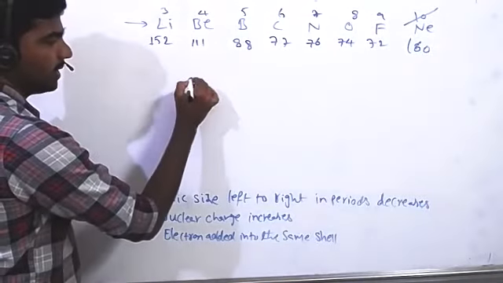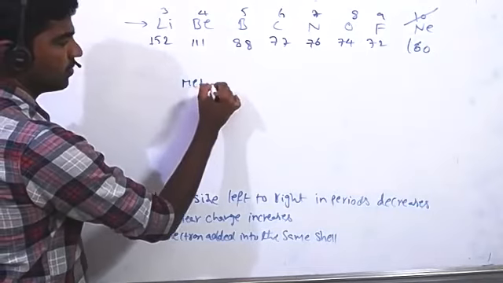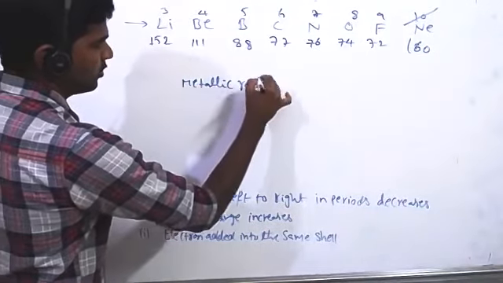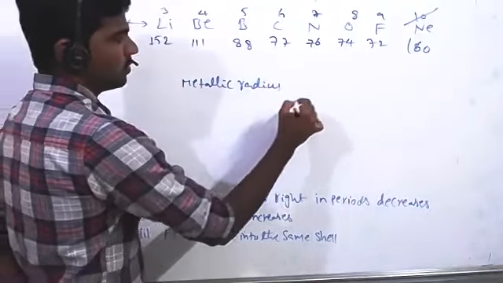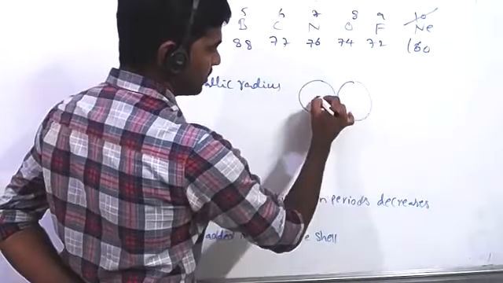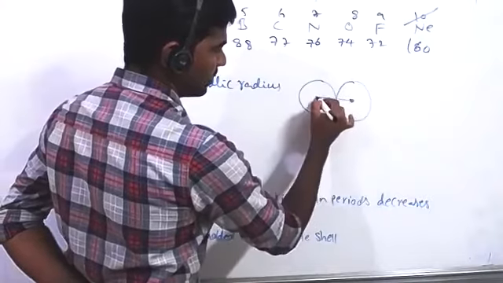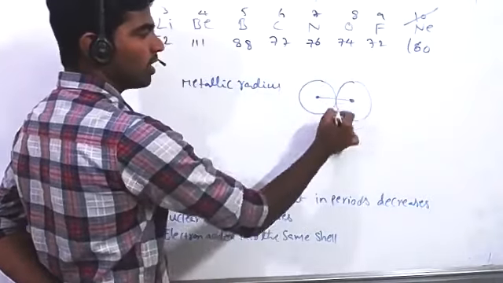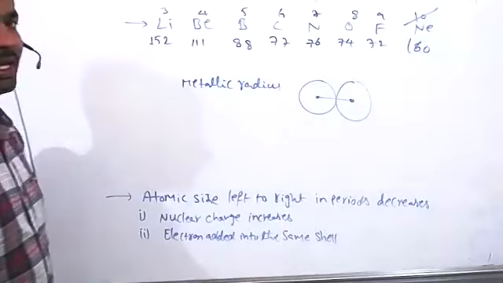In case of metallic radius, the constituent particles just touch each other. This is the internuclear distance, and half of this internuclear distance gives the metallic radius.